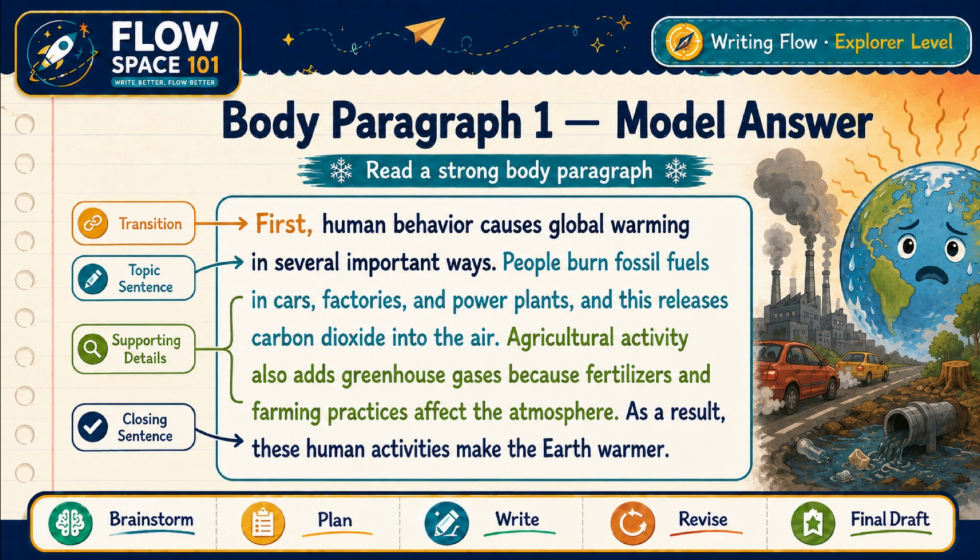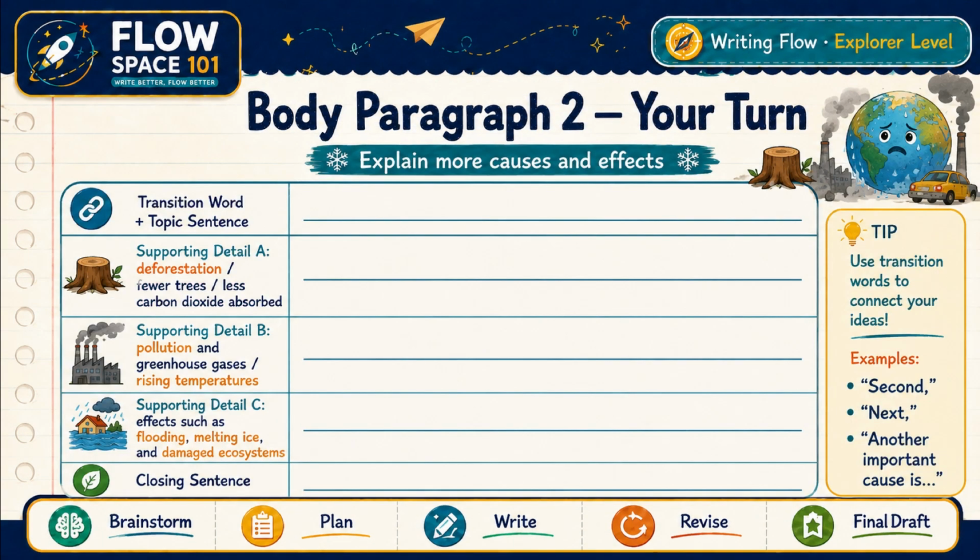As a result, these human activities make the Earth warmer. This is the closing sentence. Notice how the paragraph explains causes clearly. Now let's write body paragraph 2. This paragraph will explain more causes and effects of global warming. Our focus is deforestation, pollution, greenhouse gases, rising temperatures, and serious effects.